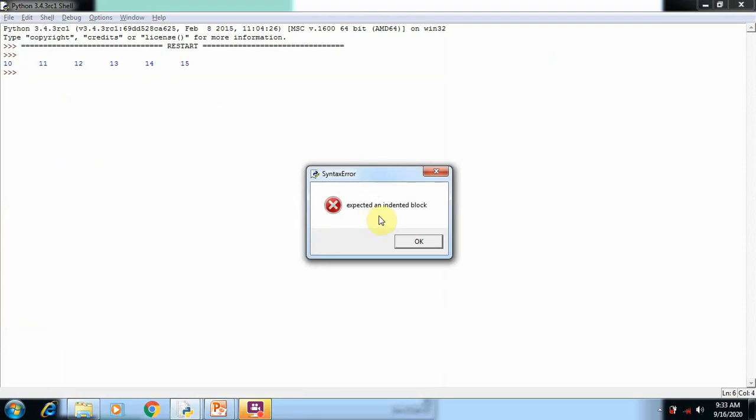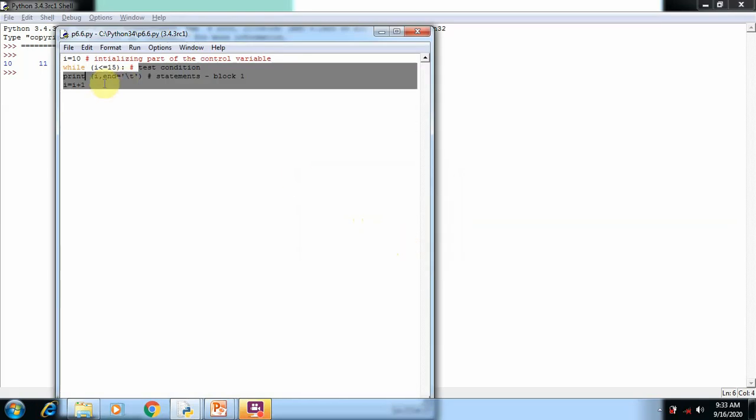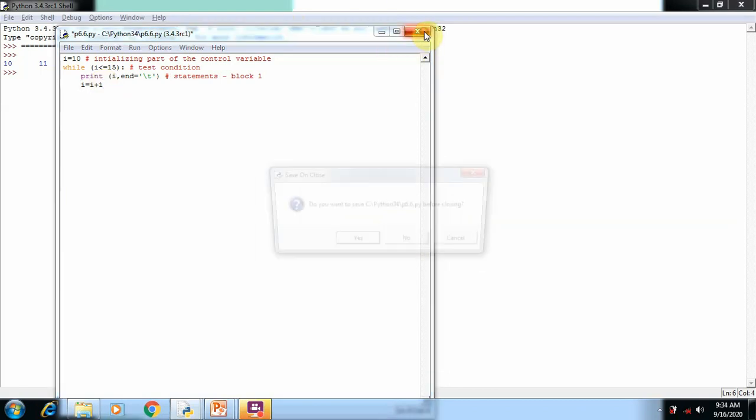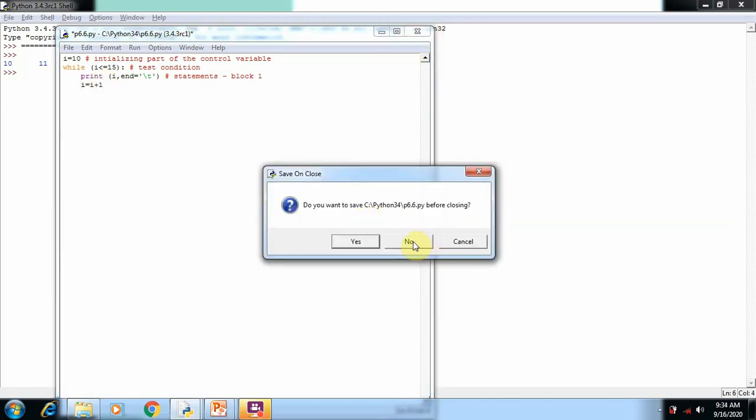Here you can see an error: expected an indented block. That is, an indent should be inserted before the loop statement. Then only can the loop execute the statement. So we should place the indent before the statements which we are going to insert as loop statements. So I hope you understand this program. The next program is 6.7.